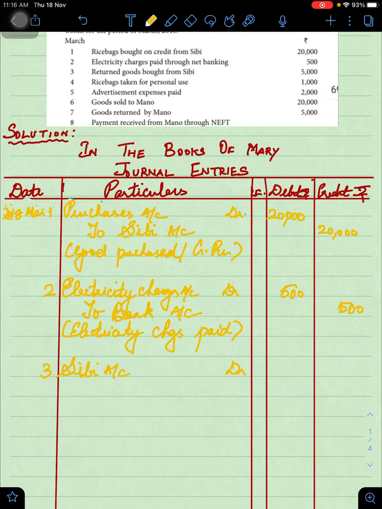So, debit the receiver 5,000 and purchase returns will be credited. So, SIBI will be debited, whereas purchase returns will be credited. Now, you just say purchase returns to SIBI.